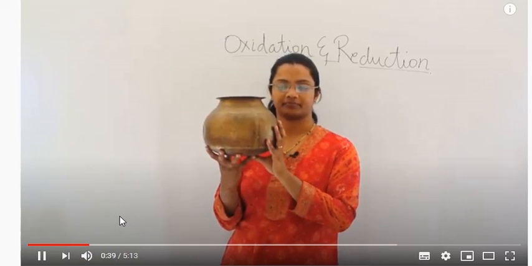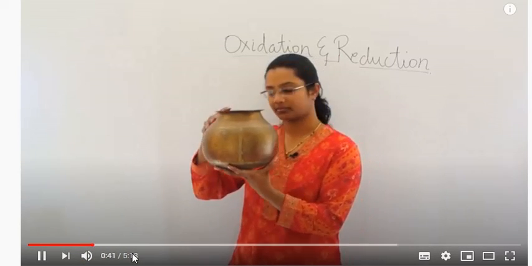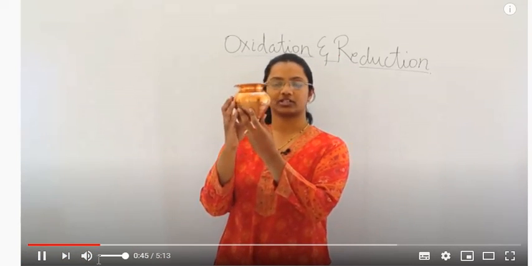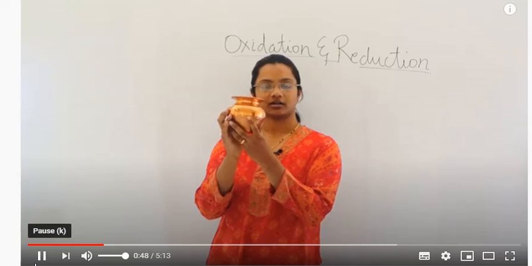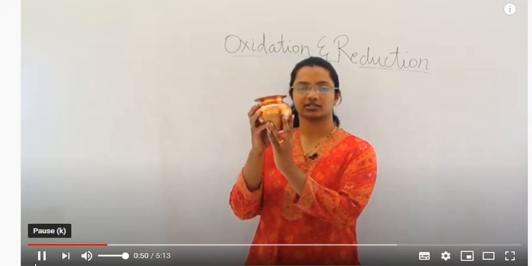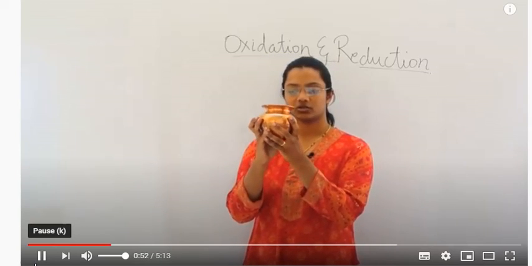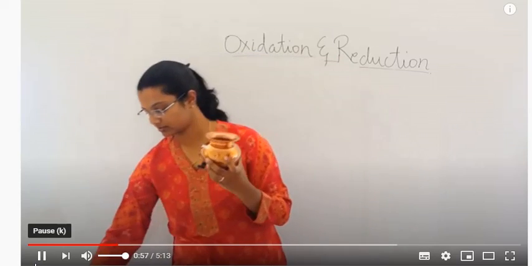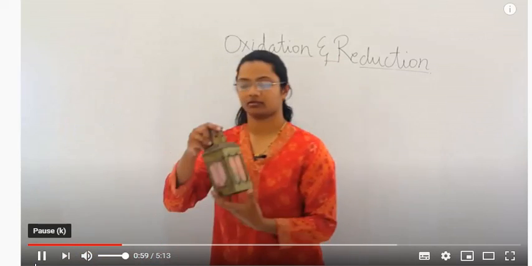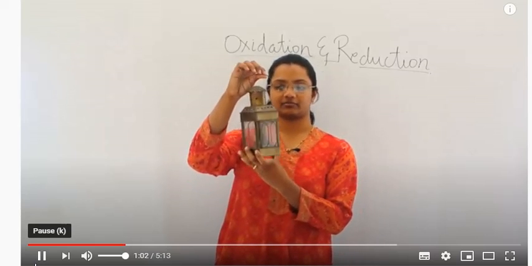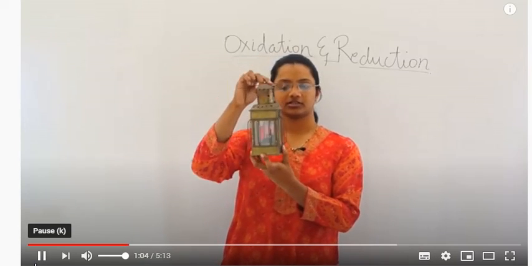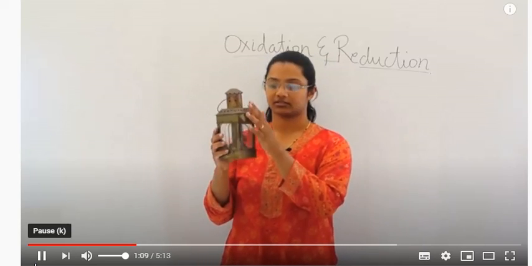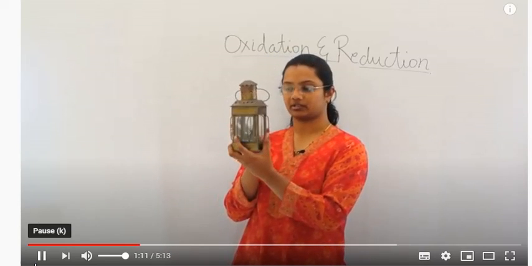In course of time. I'll give you another example. This is also a storage vessel. It was bought recently, but it has lost its luster. So these are two vessels which I showed you. This is a decorative item, a lantern. This is made out of brass. It has lost its luster. It's got some coating around it.